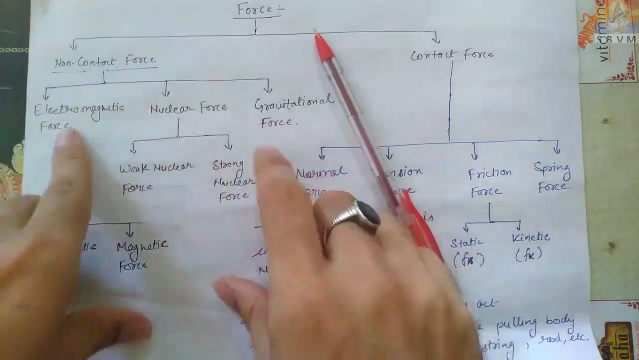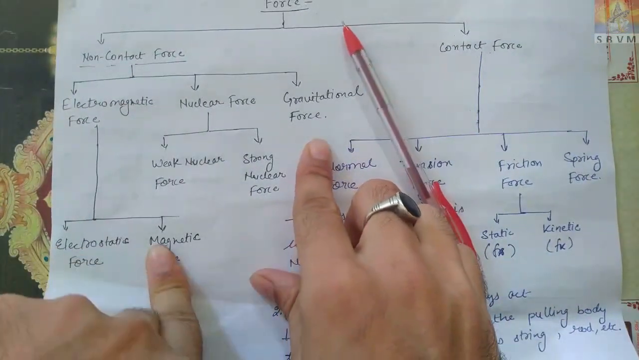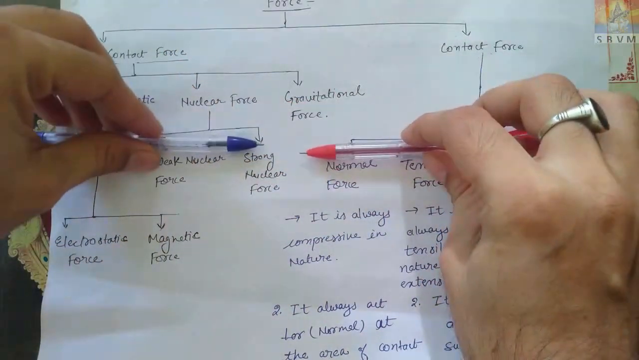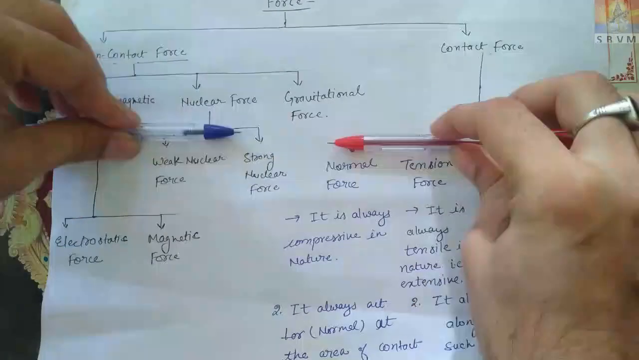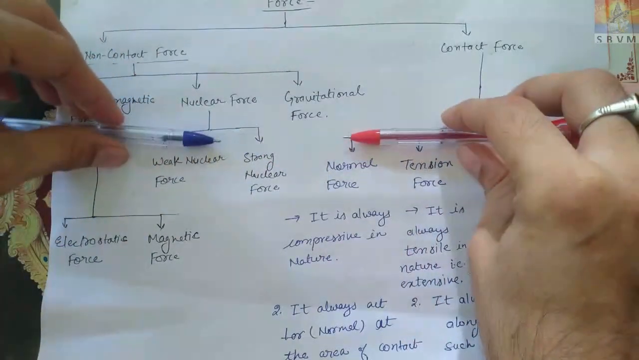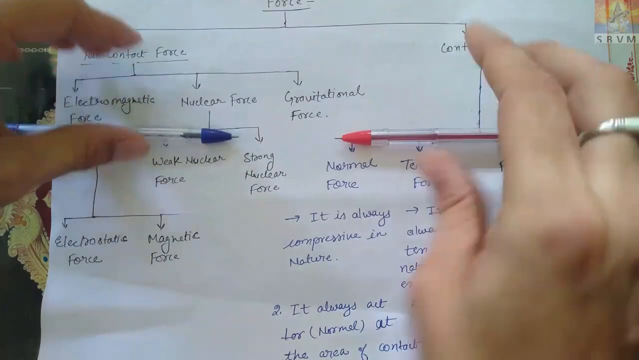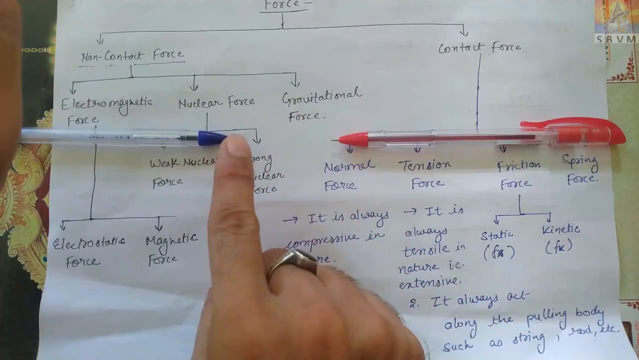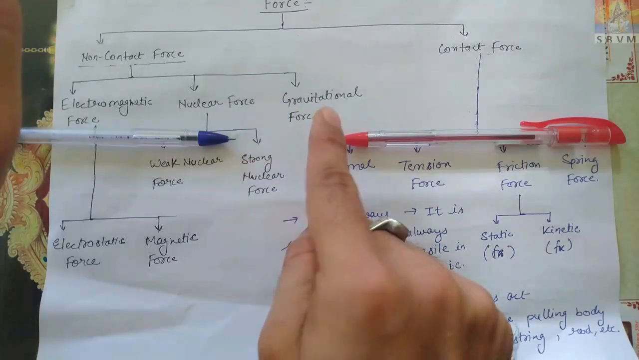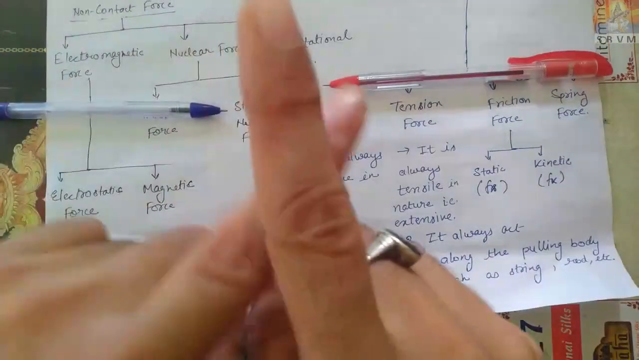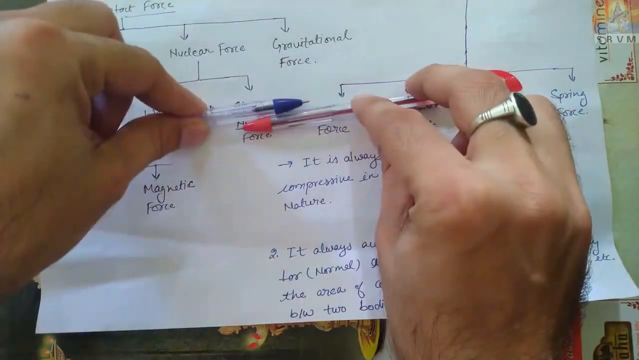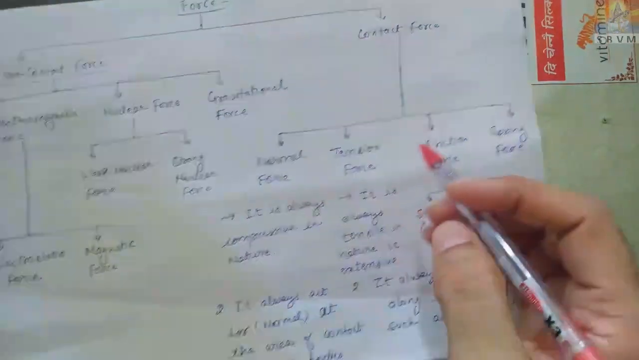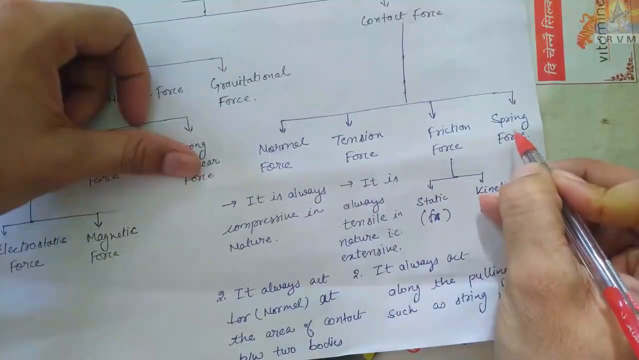For example, in electromagnetic force, let us see magnetic force. Suppose I take a north pole and a south pole, they will attract each other. When they are separated like this, can you see, are they in contact? No. They are not in contact, but still a force is acting between them without contact. That's why such forces are known as non-contact forces, and they will be attracted like this. Contact force means contact is necessary, just like normal, tension, friction, spring force.